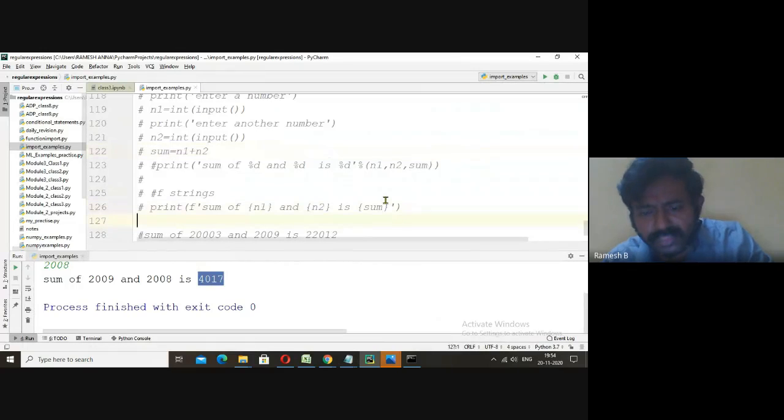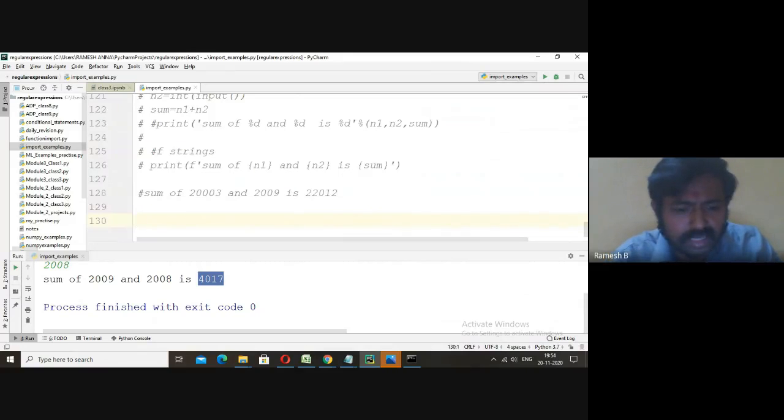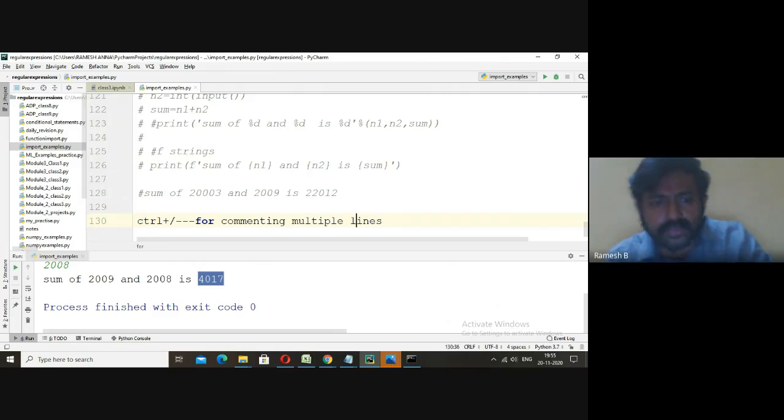If you want to comment all the things, you need to type control plus slash, for commenting multiple lines. I'll comment this also.